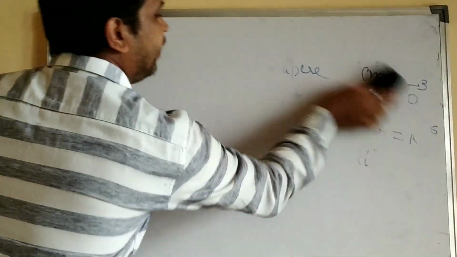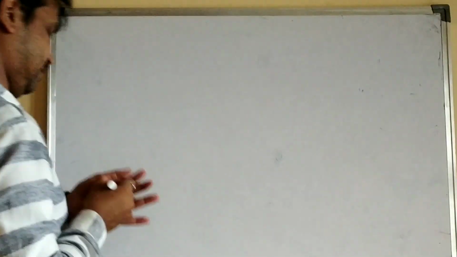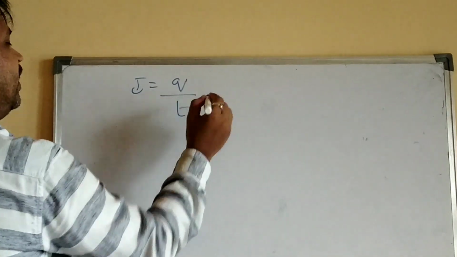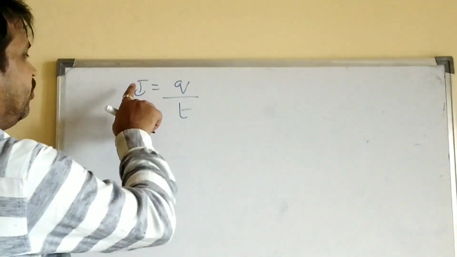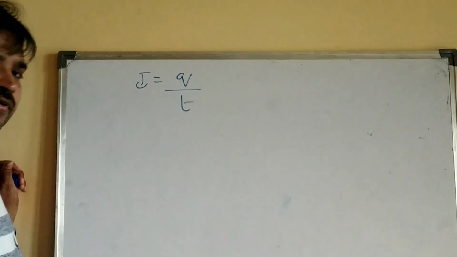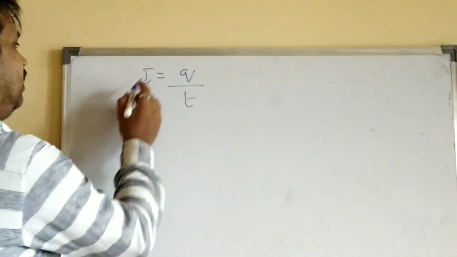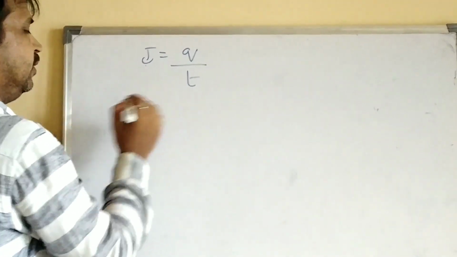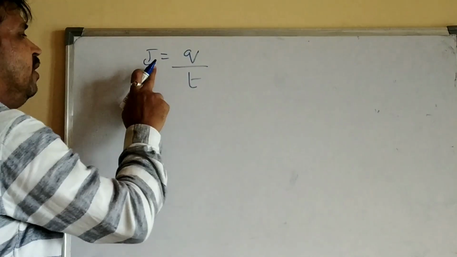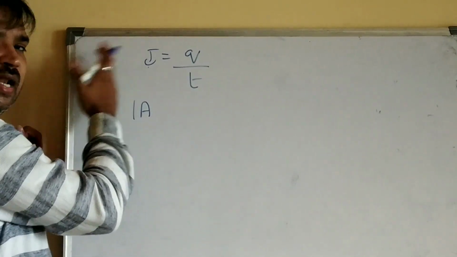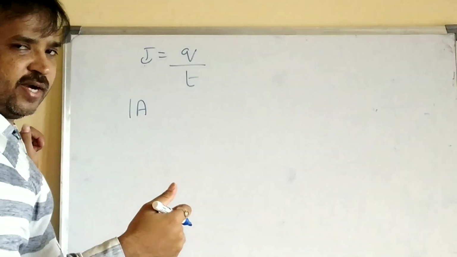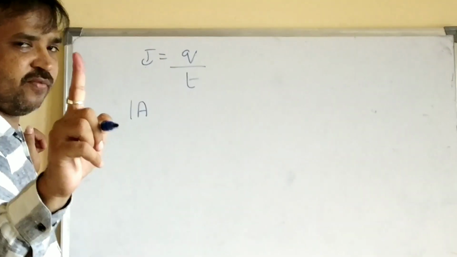Moving further, we have the definition of electric current: the rate of flow of charges through a conductor is called electric current. Now, the unit of electric current is ampere, and I will define 1 ampere. Electric current, the left hand side, is said to be 1 ampere. Very simple, students. You get the left hand side equal to 1 when the numerator and denominator cancel and you get 1.